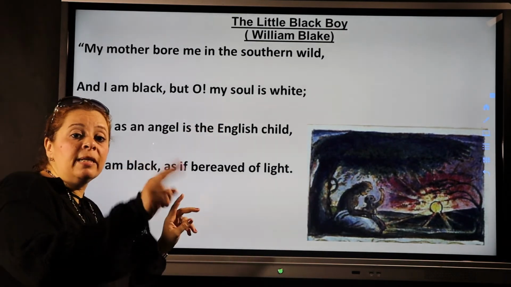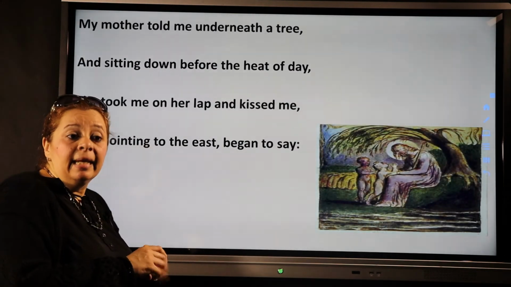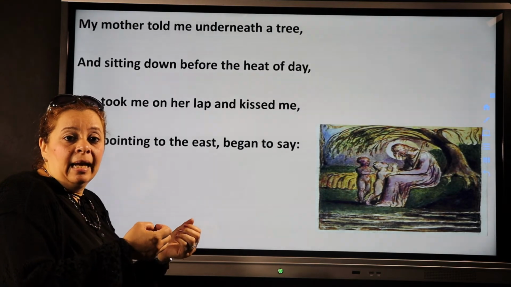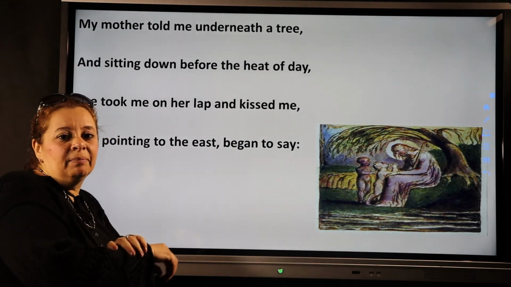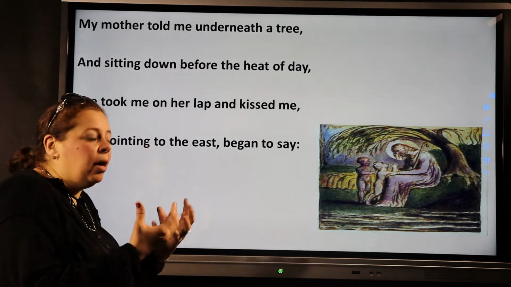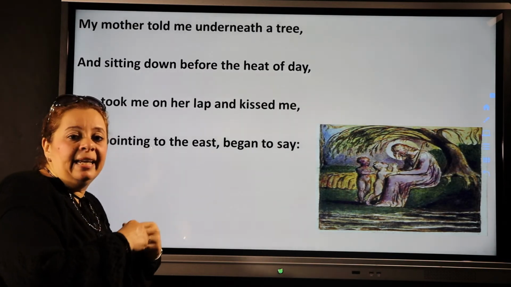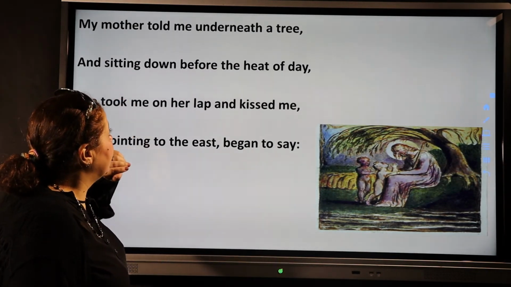Then he compares himself to the English child. He says that the English child is like an angel, and that he is sad because he is dark and black, because he was deprived of being white and being like an angel, like the English child. Then he goes to the second stanza.